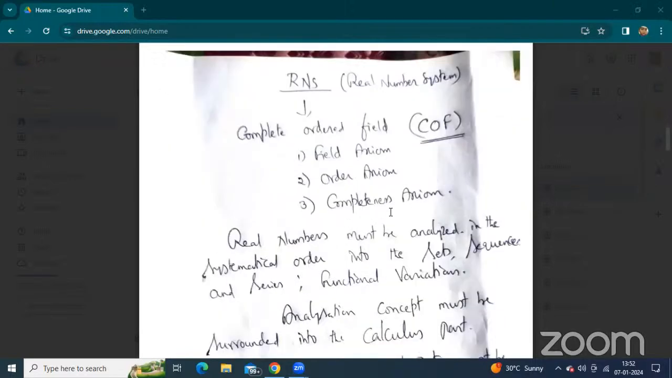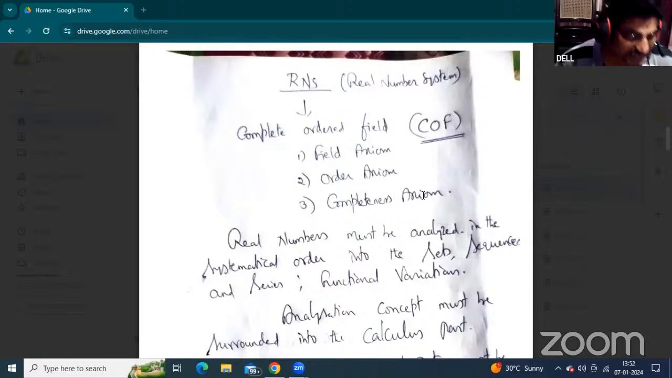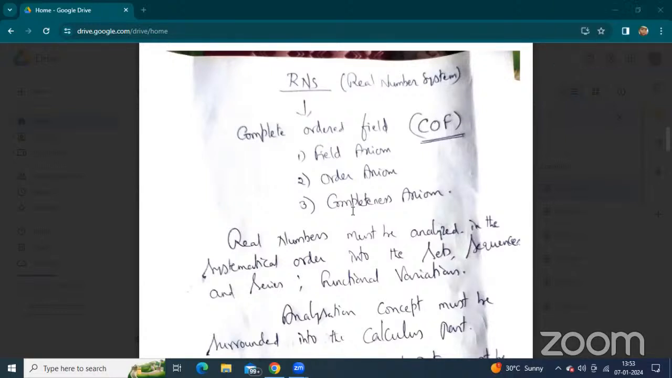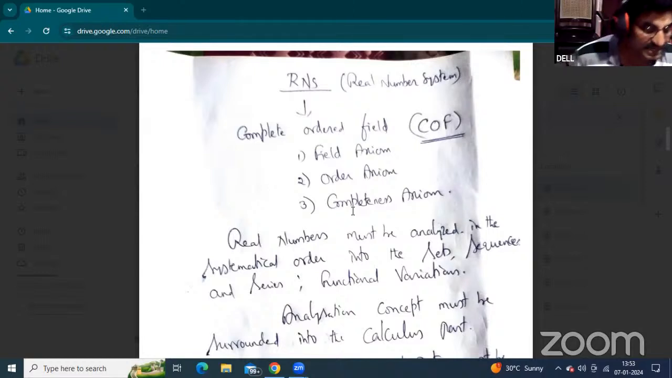And the third one is the completeness axiom. What is the completeness axiom? This is also in the offline session, a very useful concept, especially in the first block. Without bounded definitions, we can't move on to further sessions. That's why you have to introduce the field, the complete ordered field: field axiom, order axiom, and third, the completeness axiom. The completeness definition: any non-empty set of real numbers which is bounded above.